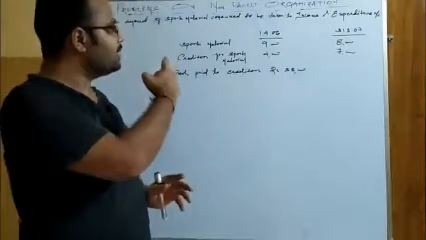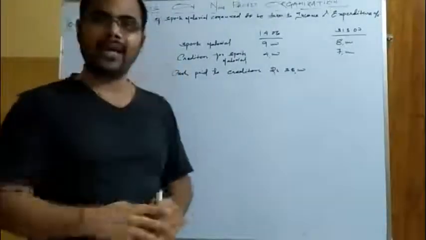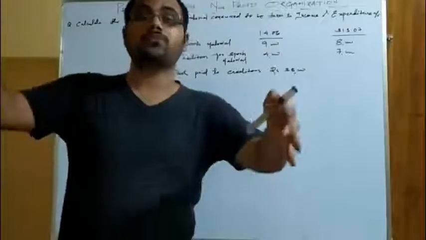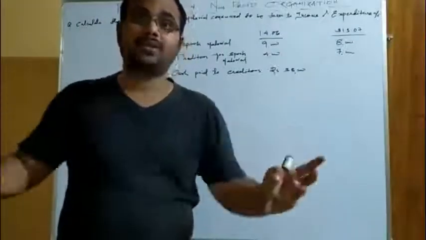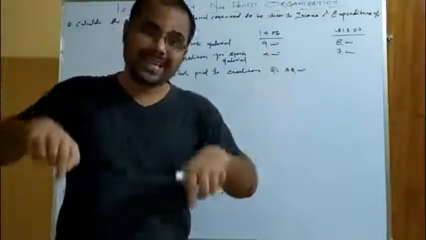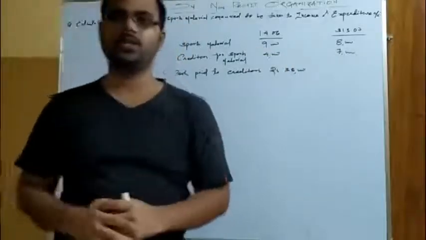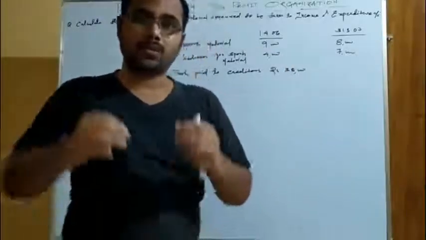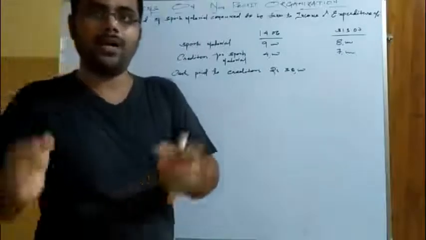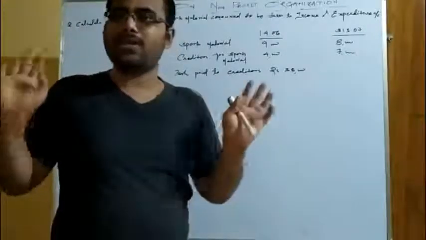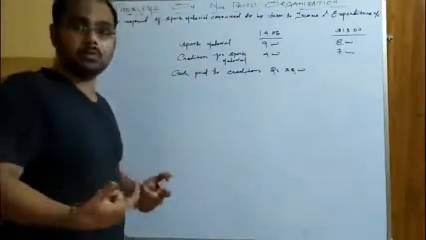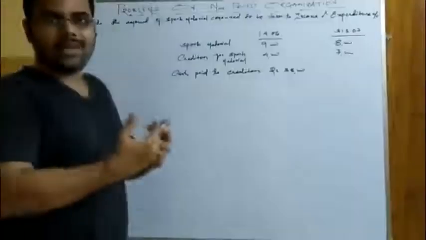That is why the question asks us to calculate the value of sports material that is consumed, that is used in the current accounting year, and that should be taken to income and expenditure account, because the things that are taken to income and expenditure account must be used in the current accounting year. Okay, so let us calculate the value of sports material using these values that are given as the base.